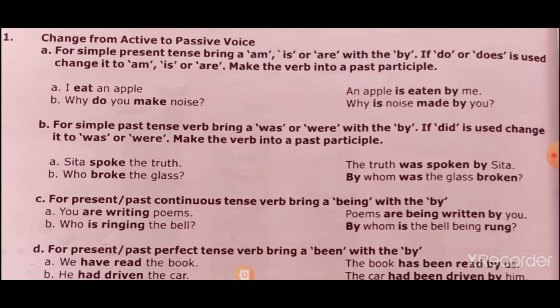If we talk about the basic rule of active voice to passive voice, at first you have to make the subject the object. The subject becomes the object in the passive voice, and the third form of the verb, also known as the past participle, comes along with by.